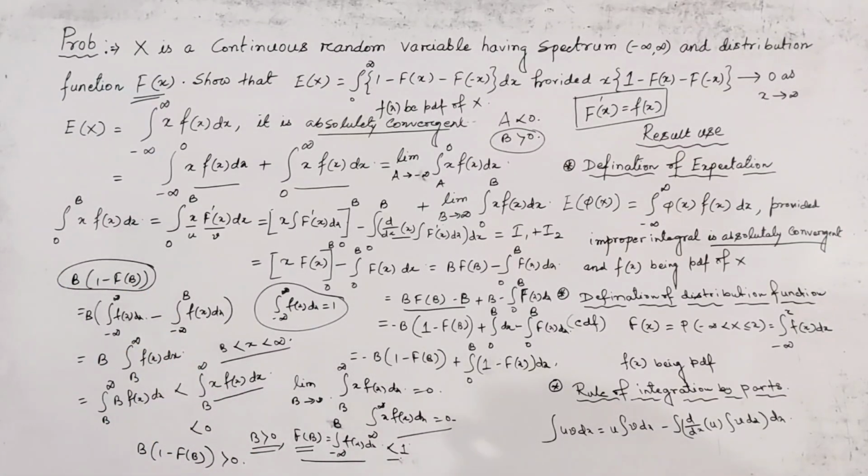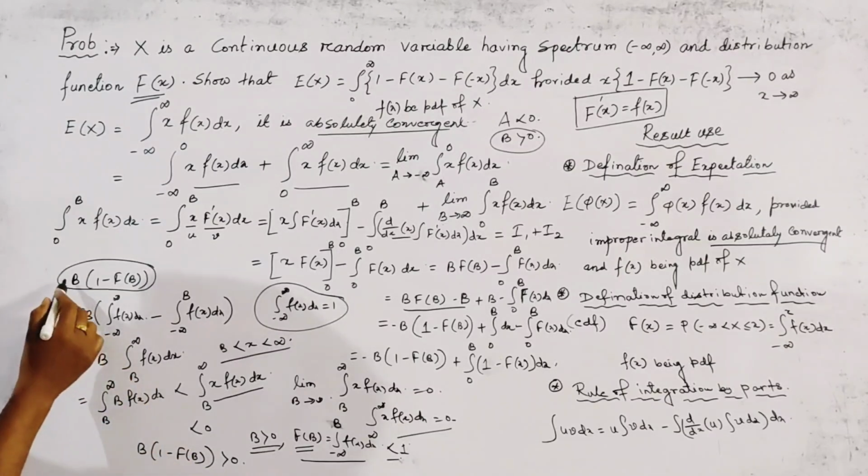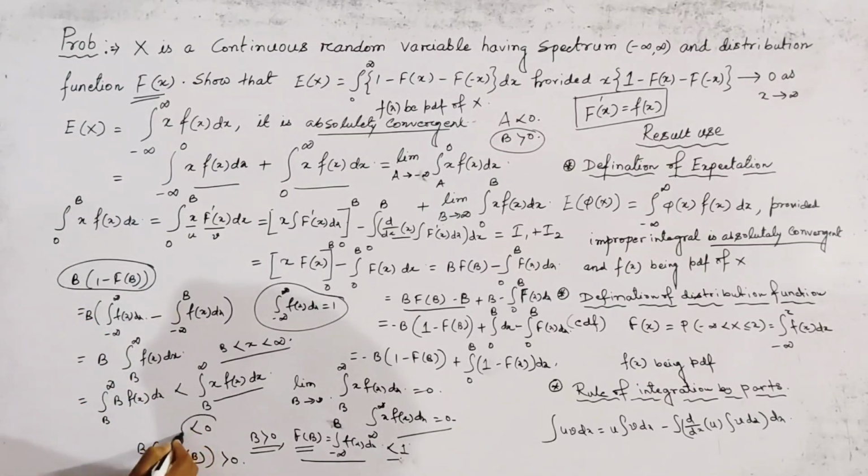So from this relation, and also what we proved above, we say that this is less than 0 and this is greater than 0, so we write 0 less than this.